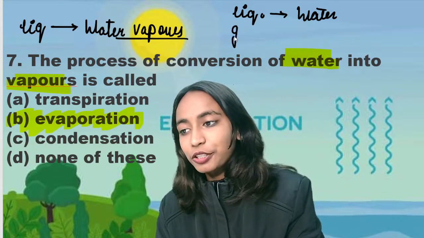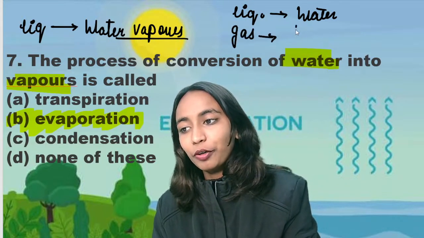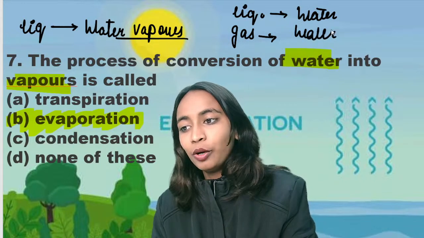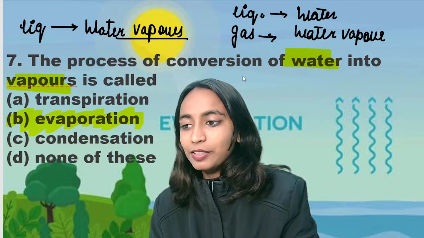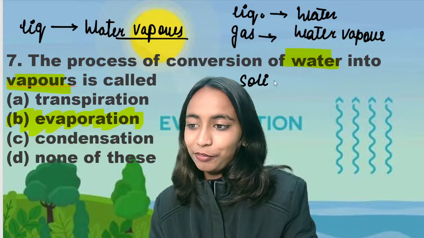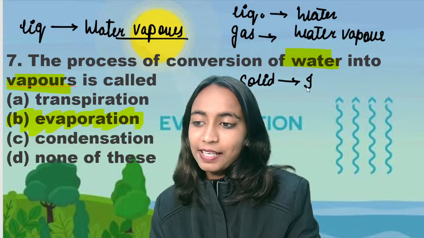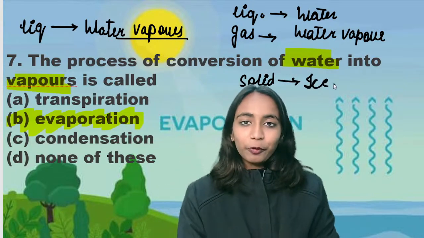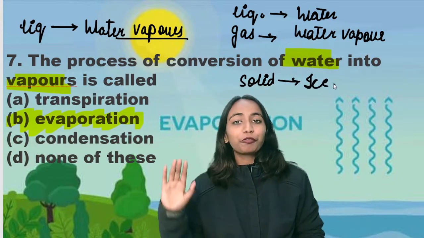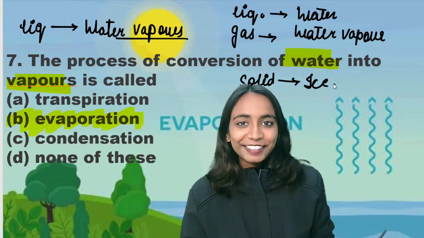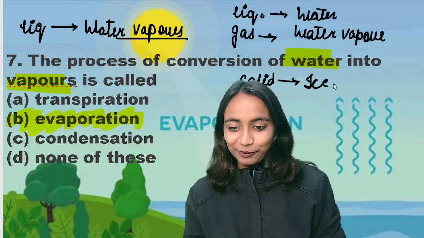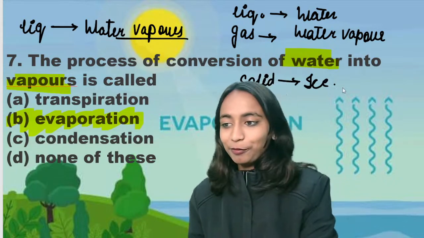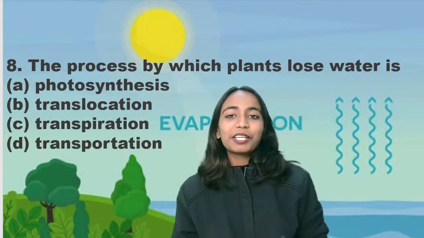What is the gaseous form of water? We just discussed it. It is the water vapor. And what is the solid form of water? The solid form of water that we have is ice. So if the question says the process of conversion of water from its liquid state to gaseous state, don't get confused. Even in that case, the answer will be evaporation only.